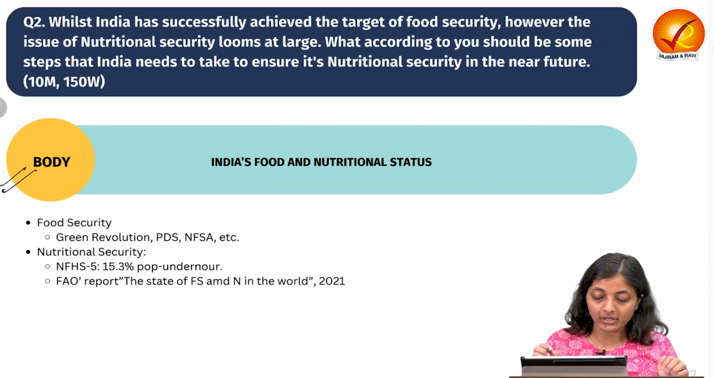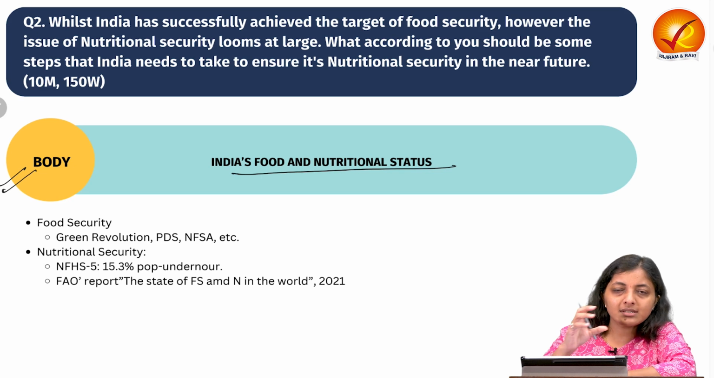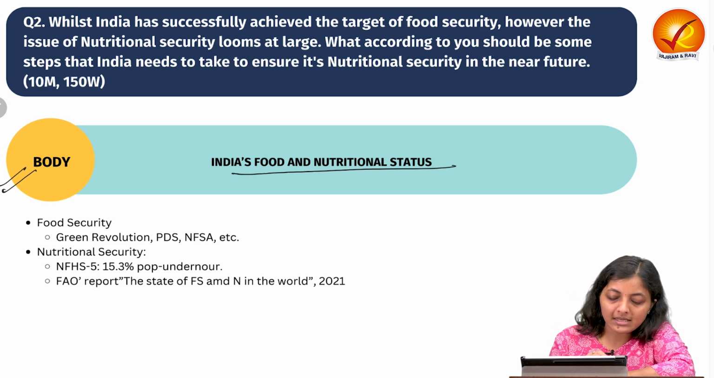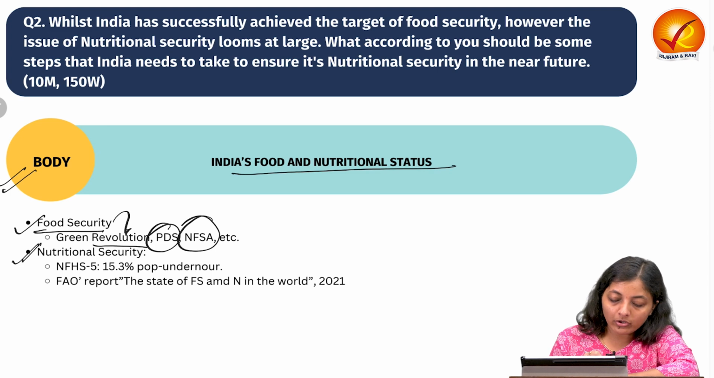Next comes the body. India's food and nutritional status, you can write in just 2 to 3 lines. With regard to food security, India has made advances via the Green Revolution, the public distribution system and the National Food Security Act. With respect to nutritional security, according to the National Family Health Survey 5th edition, approximately 15.3% of the population is undernourished.